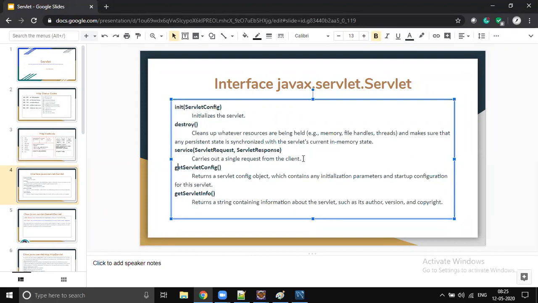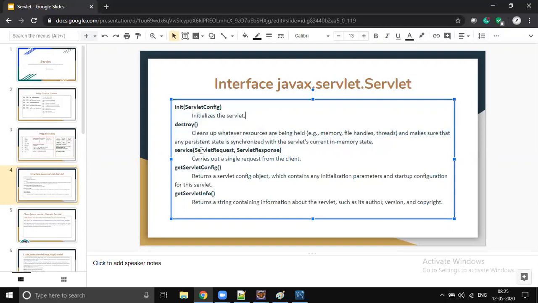But the first three are considered life cycle methods, right? The init method for initialization purpose, the destroy method for destructing purpose, and the service method for actual business logic execution purpose. And all these three methods are life cycle callbacks, right? Callbacks. So we need not call those methods. They will be called automatically by the server, which is the JVM, as part of their life cycle execution. Okay. So this is all about the servlet life cycle.